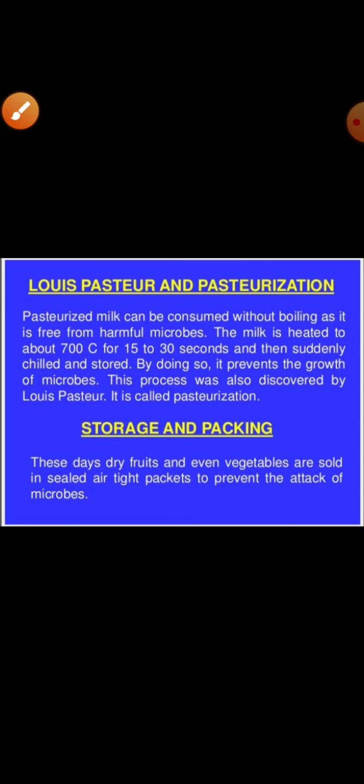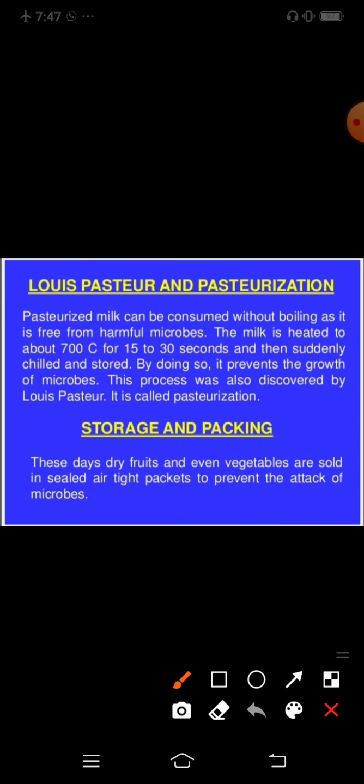Okay, so you can heat it at 70 degrees centigrade for 15 to 30 seconds and then suddenly chilled and stored. By doing so, it prevents the growth of microbes. This process was also discovered by Louis Pasteur and it is called pasteurization.